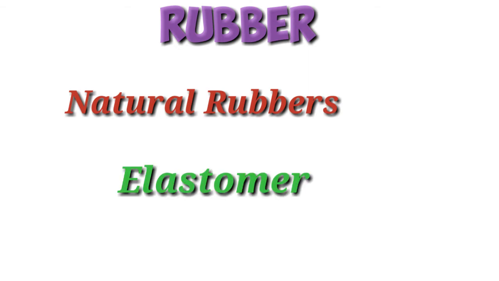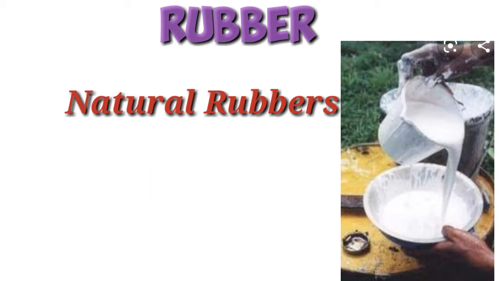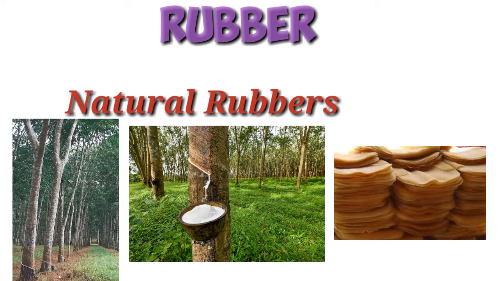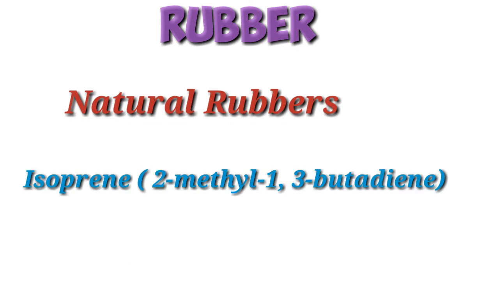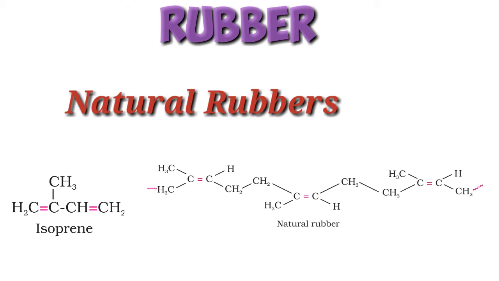It is manufactured from rubber latex, which is a colloidal dispersion of rubber in water. As we all know, the rubber latex is obtained from bark of rubber trees. Natural rubber is a linear polymer of isoprene, that is 2-methyl-1,3-butadiene. It is also known as cis-1,4-polyisoprene. That is, isoprene is the monomer of natural rubber. You can see the structure of isoprene and polyisoprene on the screen now.